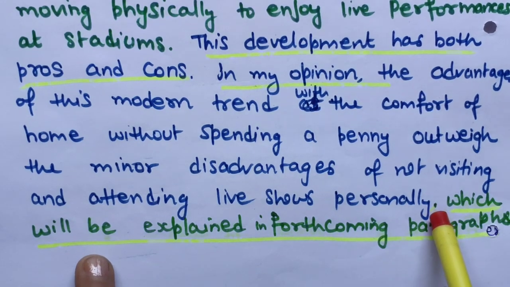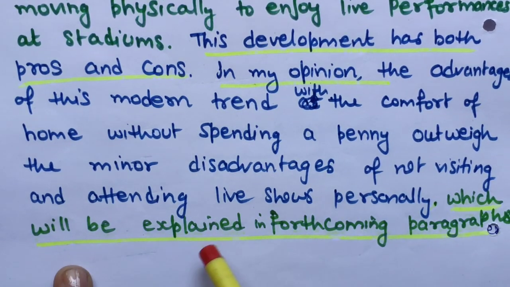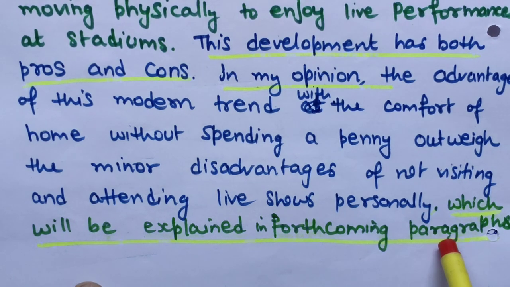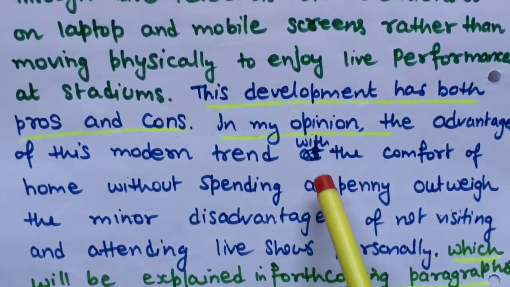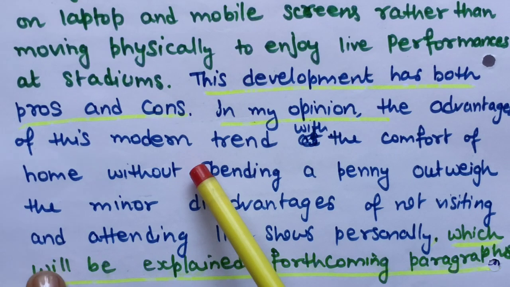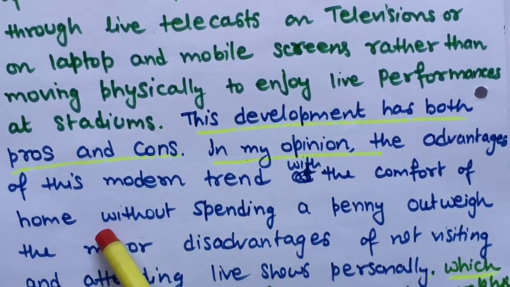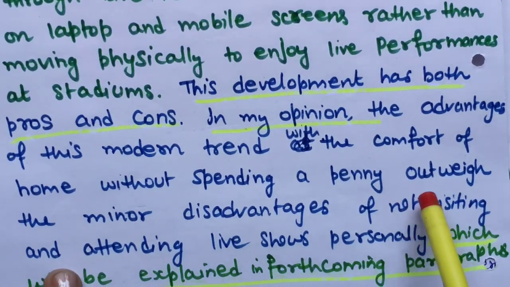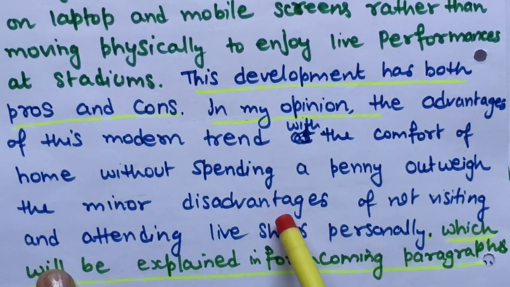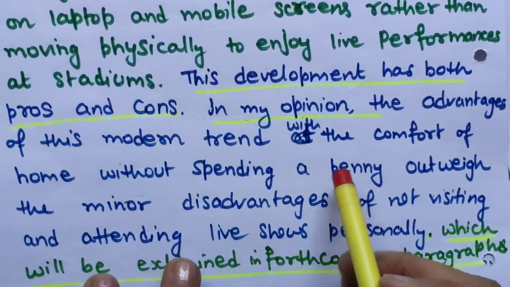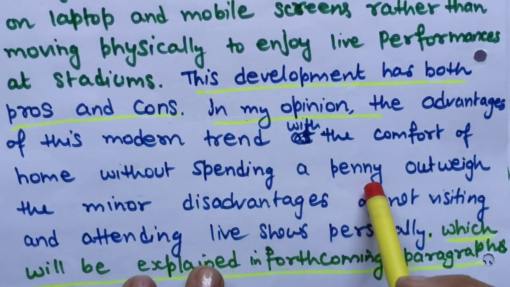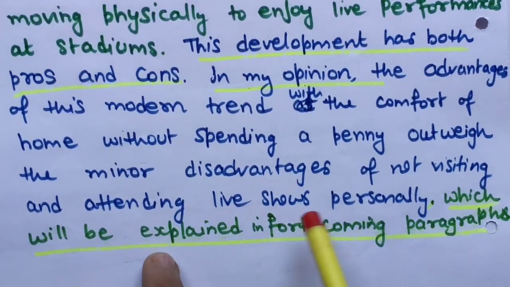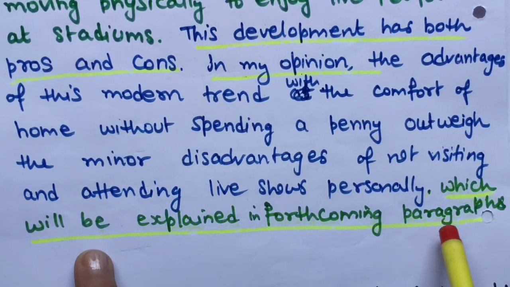A comma is there, not a full stop, which will be explained in the forthcoming paragraph. See, I have combined both the lines. So I have shown my decision also, that it has more advantages than disadvantages, okay, which will be explained in forthcoming paragraphs.